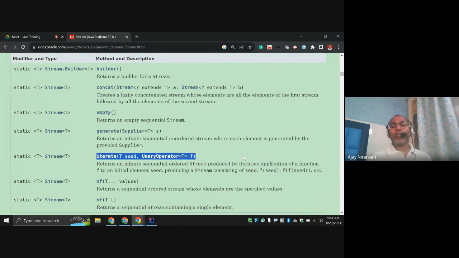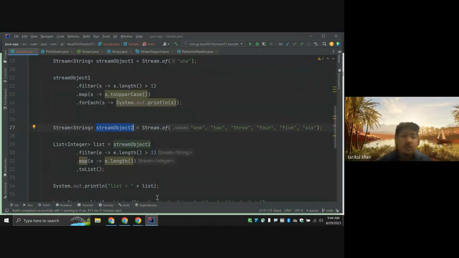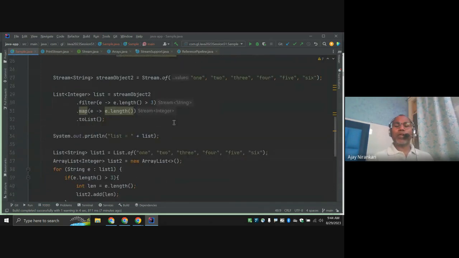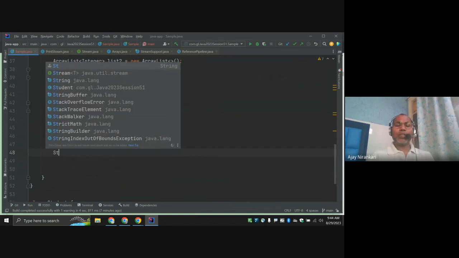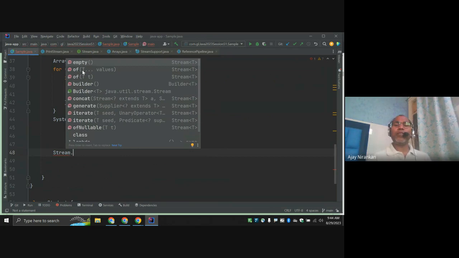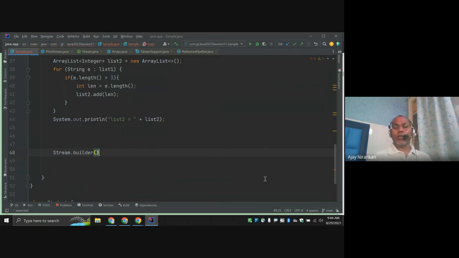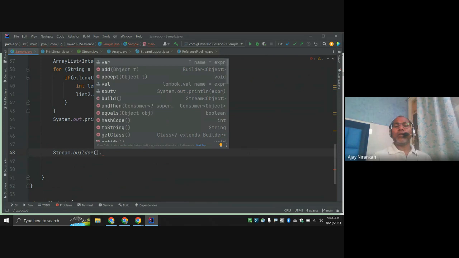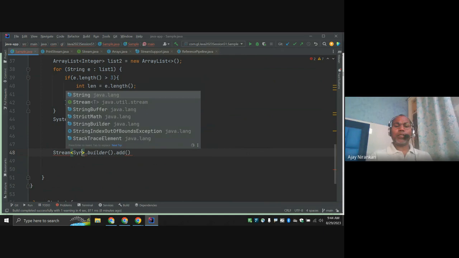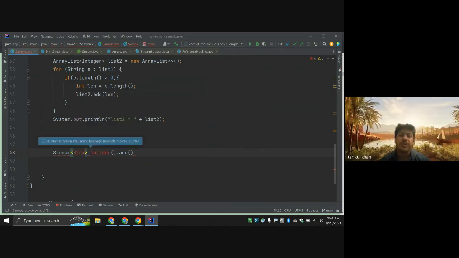I've given one example of this a couple of classes back: iterate, just like our for loop. Let's look at an example of this. So let's write one more class, like Stream interface dot. Empty done, of done, of done. Let's do builder. Builder dot add. So here I am going to say Stream of, let's say String, right?